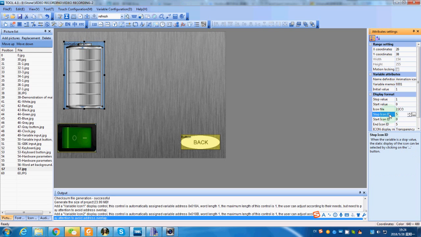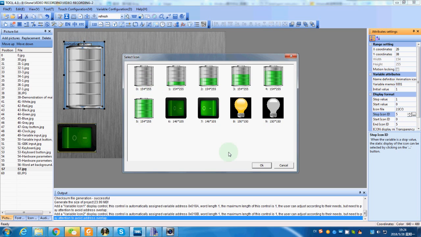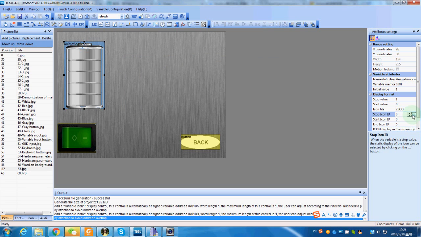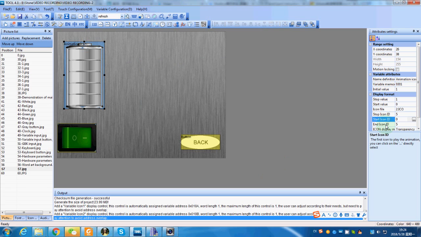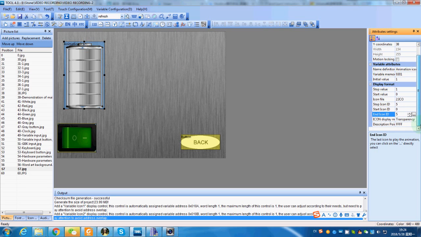Choose the icon file number 2. We want the battery image display as the animation between 0 to 5. So the start icon ID is 0. Stop icon ID is 5. End icon ID is 5. After all set, we shall save, generate, and we can use Effect Preview to check.